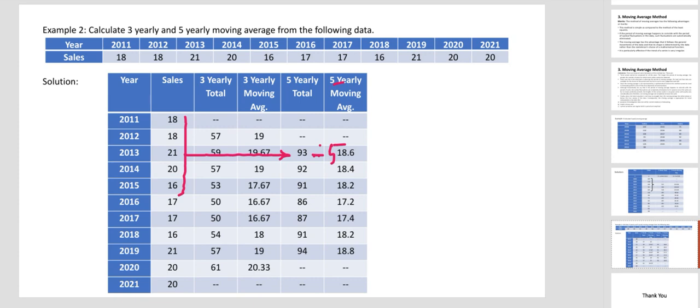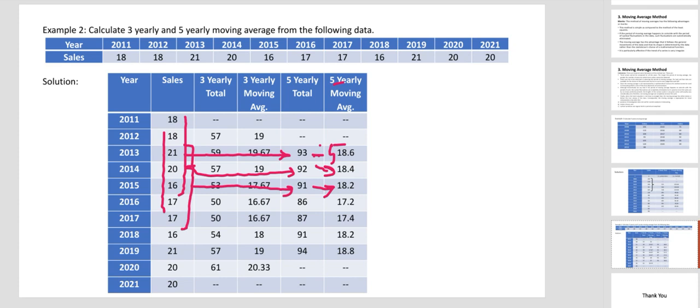So divided by 5. Then from here to here, the total will be 92 and divided by 5. Then from here to here calculate the total. Total is 91, then divided by 5, 18.2.